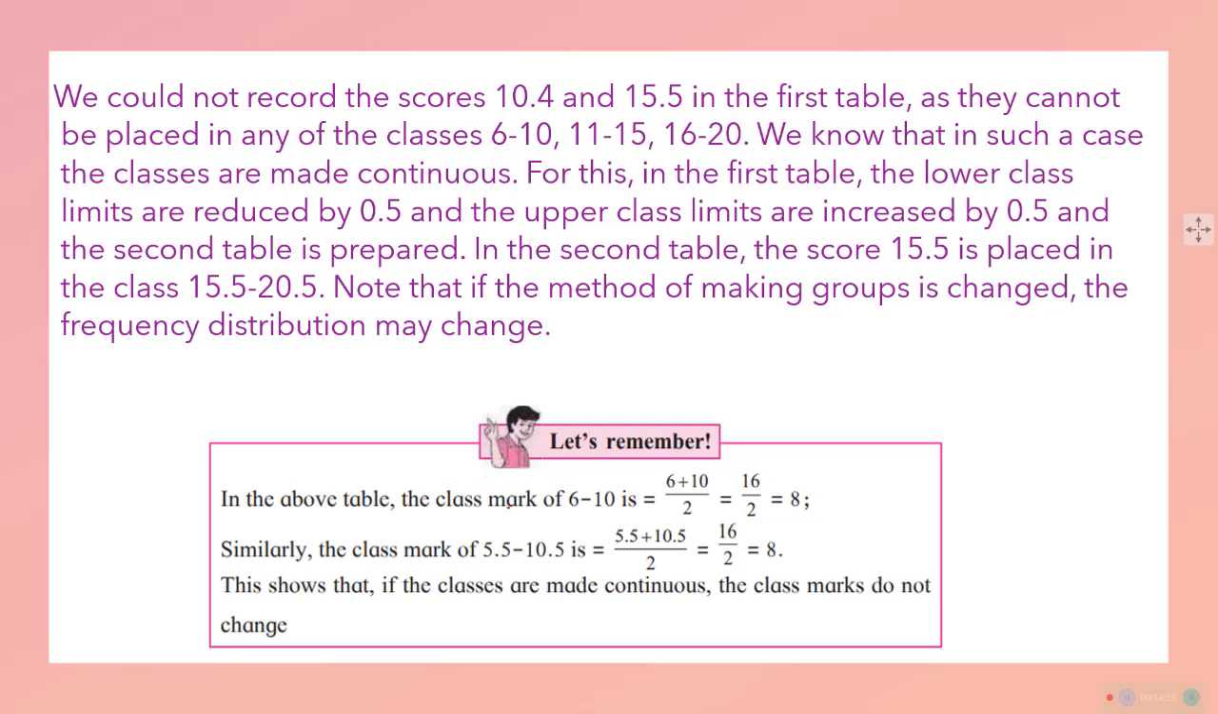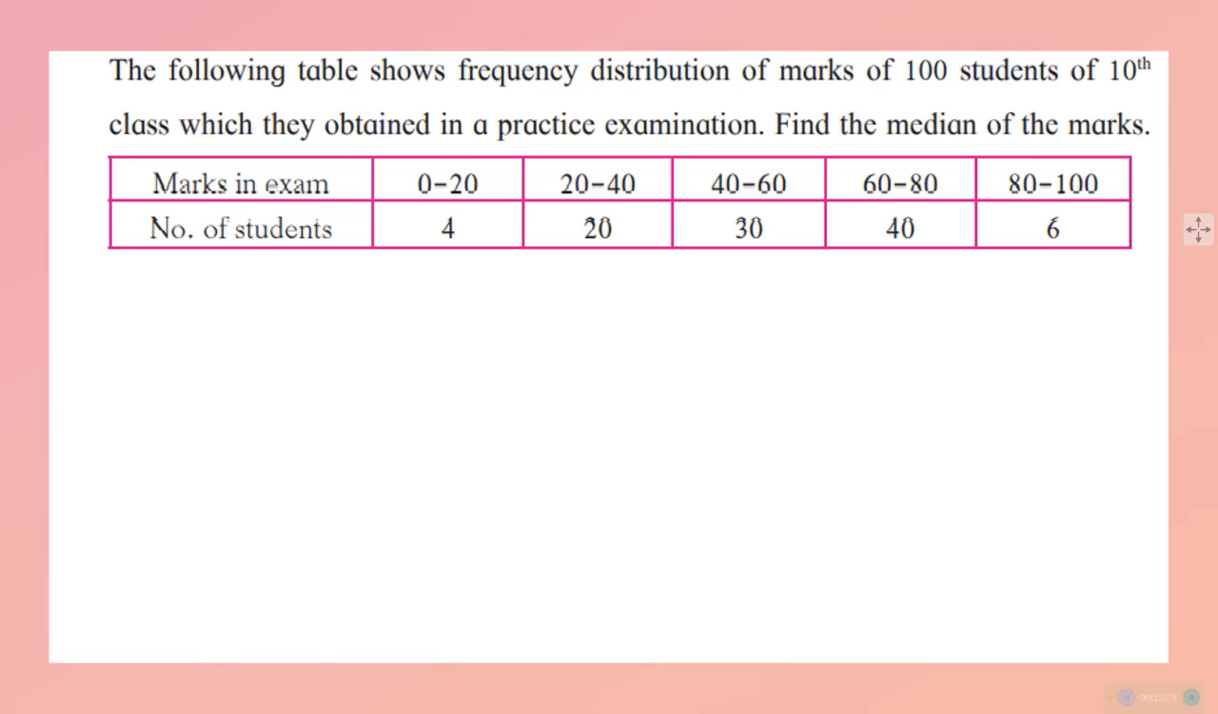In the above table, the class mark of 6 to 10 is 6 plus 10 upon 2, which is 8. In the second case, when we modified it, 6 became 5.5, 10 became 10.5, and then also we got 8 as its class mark. This shows that by doing so, if classes are made, the class marks do not change. The class mark will remain 8, so there is not much issue in the data. That you should understand. The following shows the frequency distribution of 100 students of 10th class which they obtained in a practice examination. Find the median of these marks.